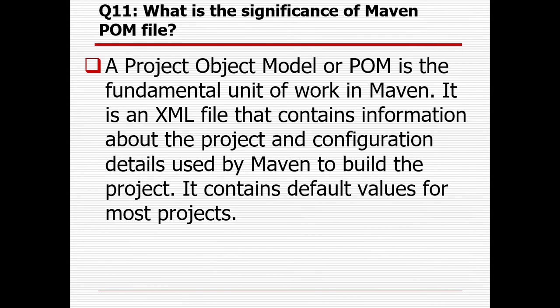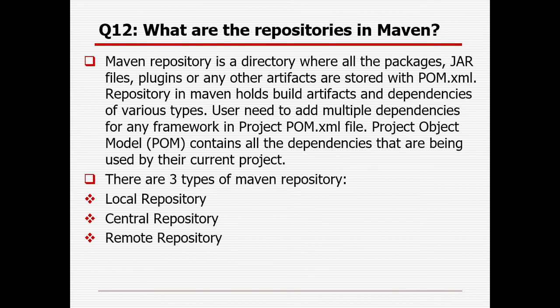The next question: what is the significance of the Maven pom.xml file? I already showed you that in Maven, everything is driven by the settings mentioned in the pom.xml file. So what does it mean? The POM, the project object model, is the fundamental unit of work in Maven. It is an XML file that contains information about the project and configuration details used by Maven to build the project. It contains default values for most projects.